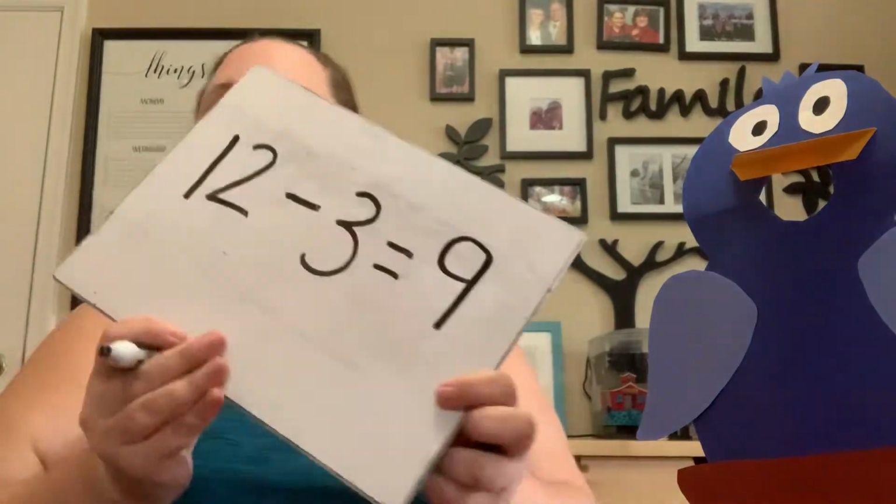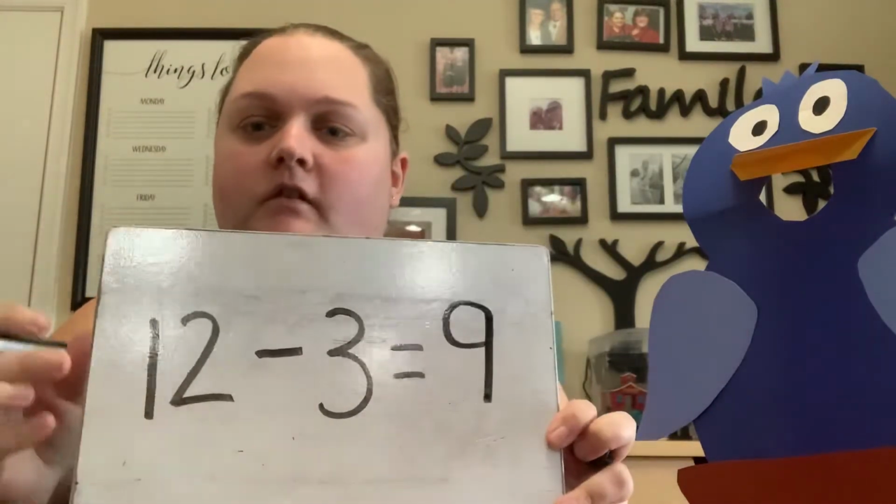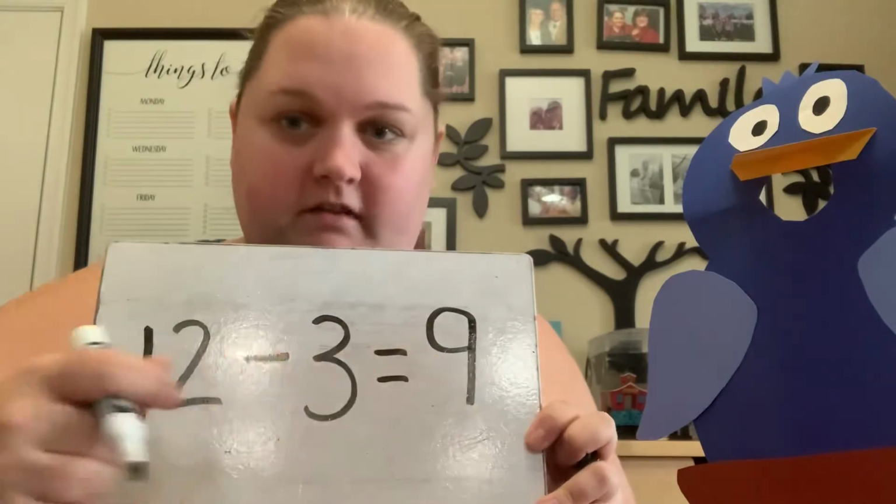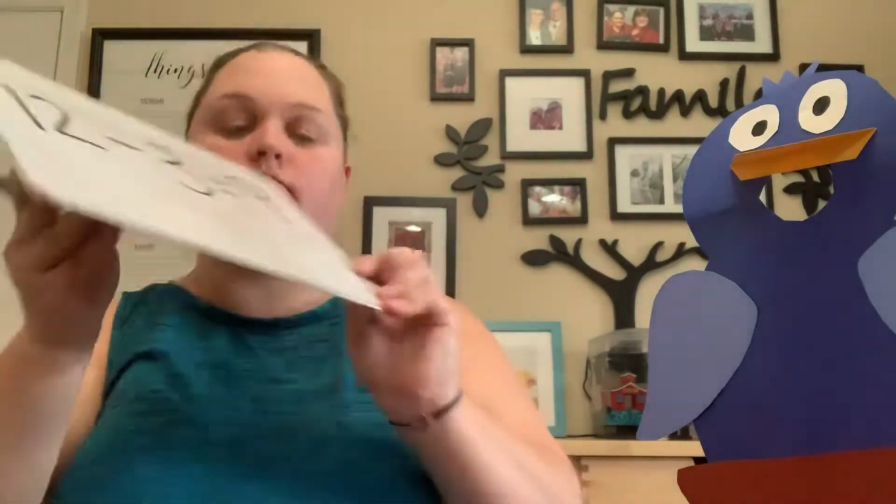Oh, there we go. There's the other 2. So we have 12 minus 3 equals 9. Very good. All right, so now we have 9 worms.